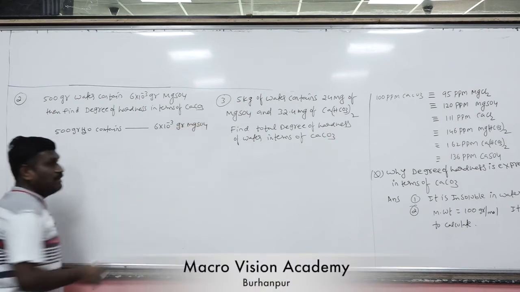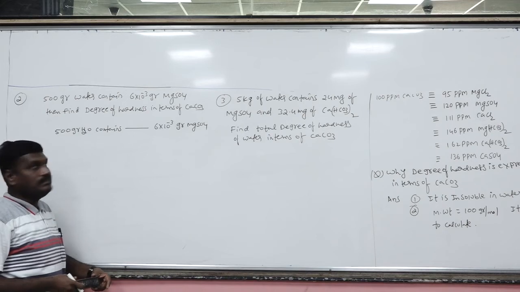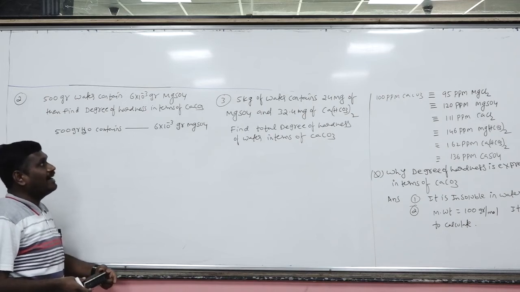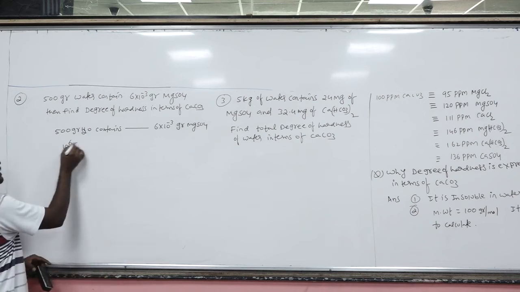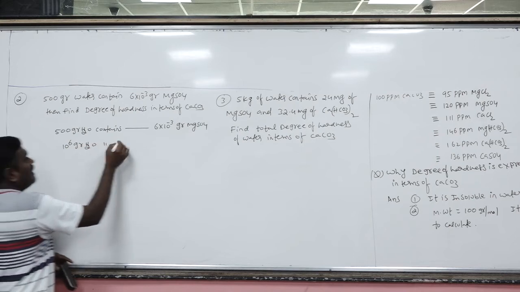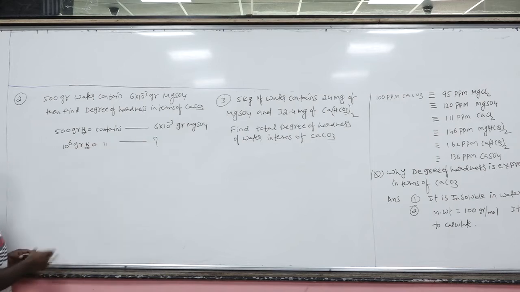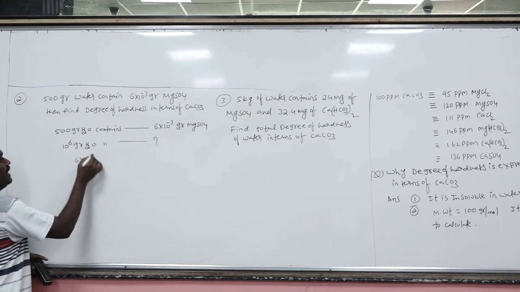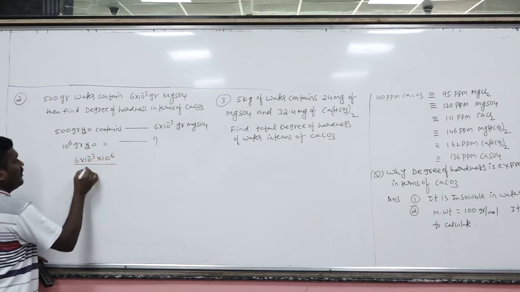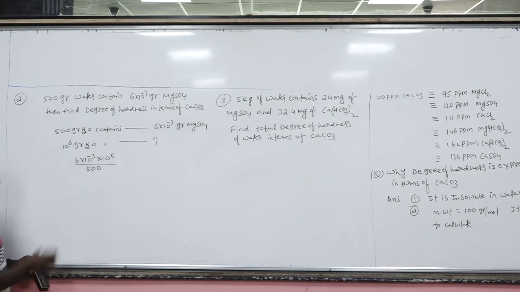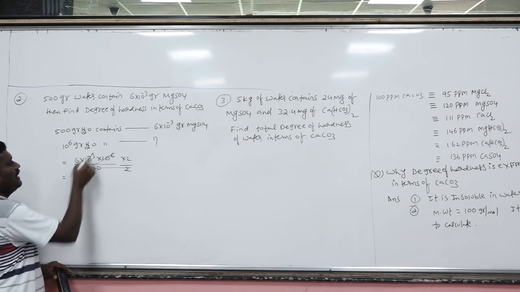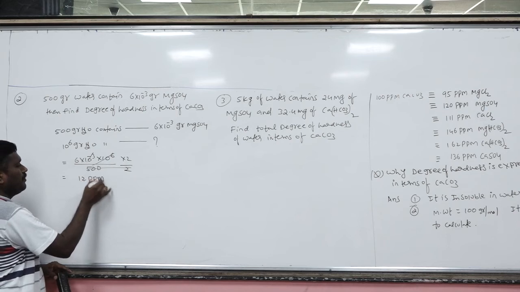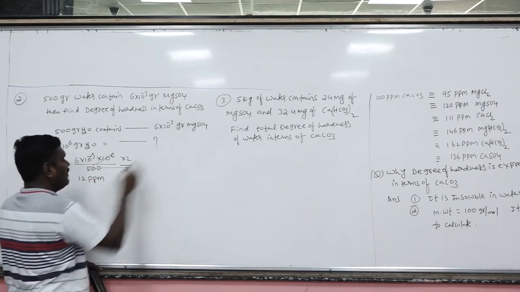MgSO4. What is the statement for degree of hardness? Number of parts of calcium salt or its equivalent salt that are present in million parts of water. That is the 10 to the power 6 grams water. 10 to the power 6 grams water containing how many grams of MgSO4? That is 6 times 10 raised to minus 3 times 10 raised to 6 by 500. Okay. Now this will be, so I am multiplying by 2 and by 2, so this will be 1000. So this will be cancelled. So 12 ppm.